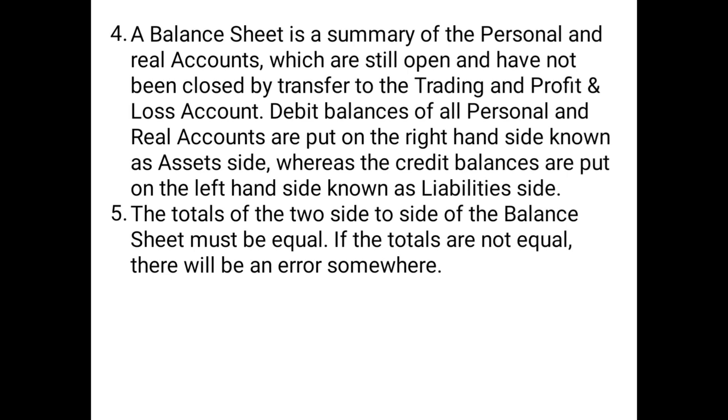Number 5, the totals of the two sides of the balance sheet must be equal. The totals of the two sides, that means the asset side should be equal to the liability side. If the totals are not equal, there will be an error somewhere. For example, in the trading account and in the profit and loss account, we learned that either the debit side will exceed the credit side, then it will be a loss, or the credit side will exceed the debit side, then it will be a profit. But in the case of a balance sheet, none of the sides exceed each other.